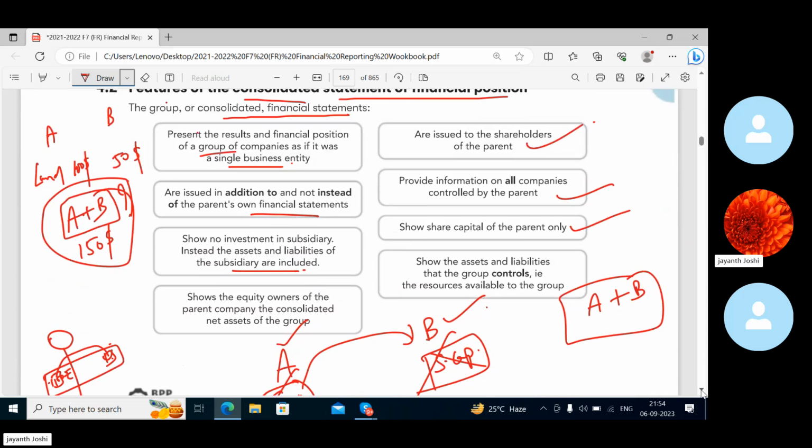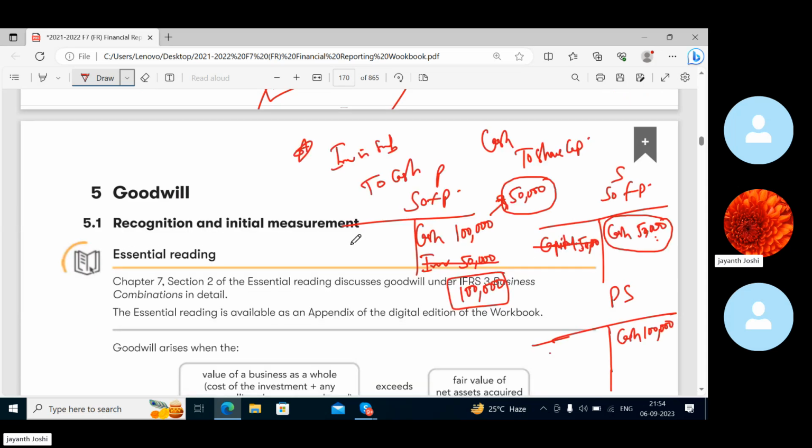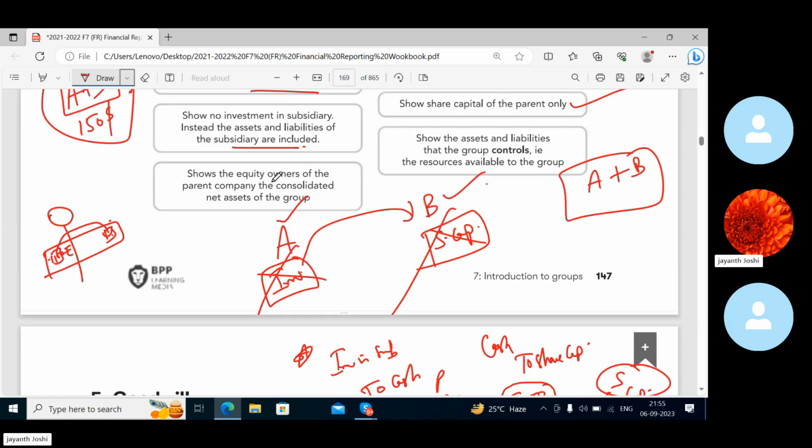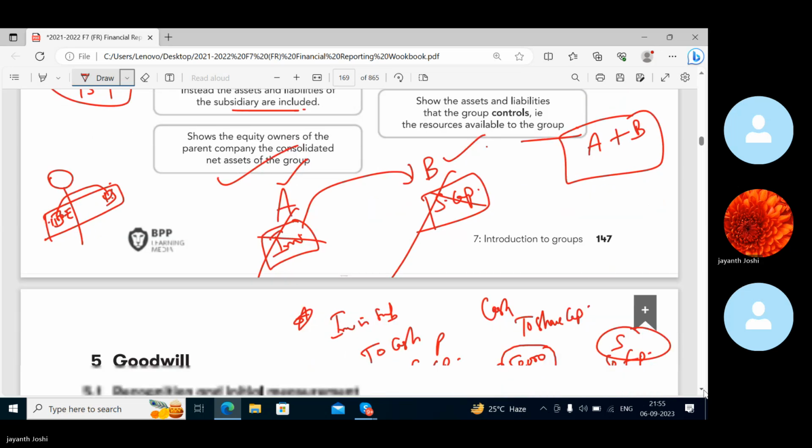Now we will be showing only the capital of the parent here. That is what is important. No capital of the subsidiary will be shown anywhere. This shows the equity owners of the parent company and the consolidated net assets of the group. That means the equity owners of the company are only those whose share capital will be shown. For assets and liabilities, you will be clubbing and adding up and showing them in the group accounts.